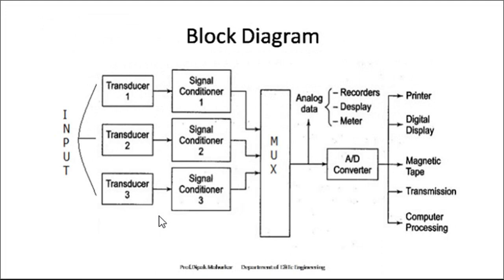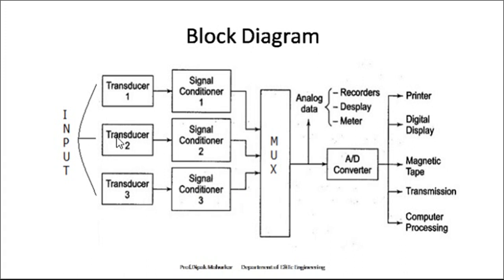I will make it clear in the block diagram. If you observe the block diagram of DAQ, data acquisition system, DAS as you can also call it, the input is a transducer, the output of the transducer is connected to the signal conditioner, then the signal conditioner output is connected to the mux, and the mux output is connected to the A to D converter, and finally it is provided to your devices.